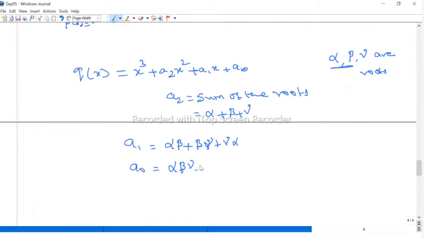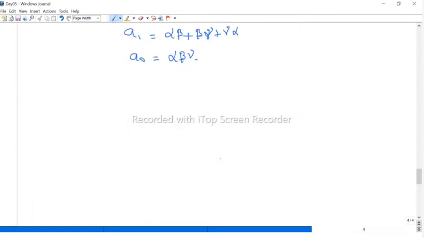Now I will ask the reverse question. If the matrix is given, we can find the characteristic polynomial. Before that, maybe I should state an important theorem, the Cayley-Hamilton theorem. The Cayley-Hamilton theorem says that any square matrix satisfies its characteristic polynomial. It's a very important, powerful theorem.